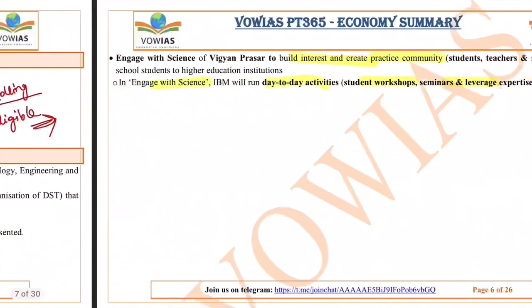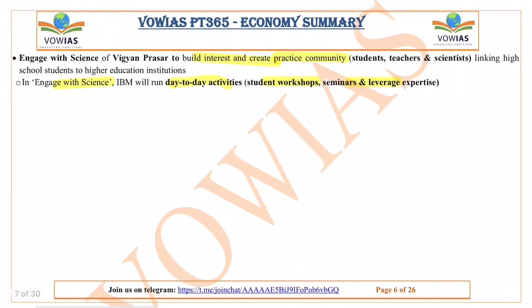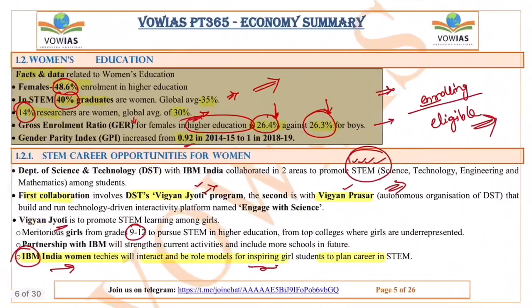The next one is Vigyan Prasar. Vigyan Prasar is basically a platform also known as Engage with Science. Here IBM will be running day-to-day activities like student workshops and seminars, and they will share the expertise they have, so that the girls who are at that age of, let's say, 14 to 16, can take an informed decision, an informed call, between 9th and 12th, so that they can pursue their career in sciences and do well. So this is the information about Vigyan Prasar and Vigyan Jyoti.